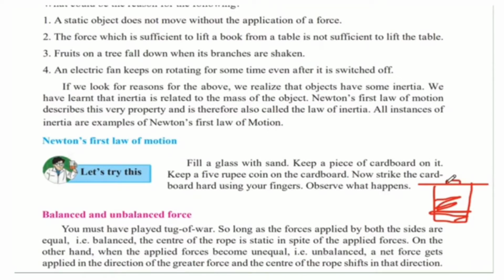And you will observe that the coin stays in its position for a very brief amount of time before it falls in the sand. If the coin was actually on the cardboard, when you would move the cardboard, the coin would also move with the cardboard, but that did not happen. It was at its place before it fell. So that is because of the property of inertia.